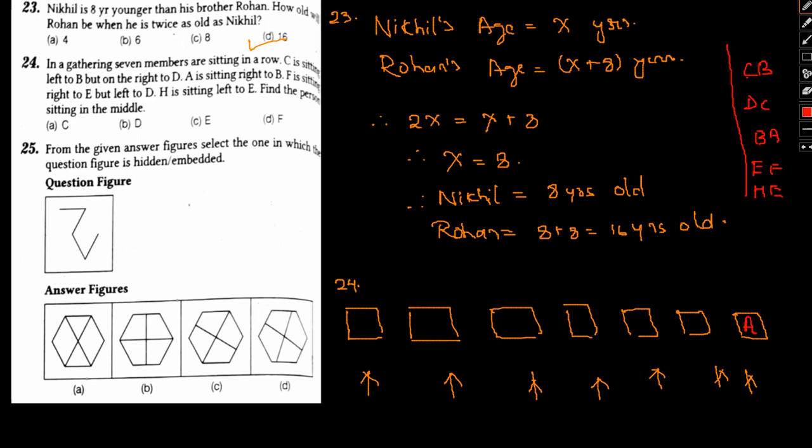If this is A, we will have B over here, followed by C, then we have D. Now we have H, E, F. So this can be E, this can be F, and this can be H. The situation is satisfied. So this is the middle position, then D will sit in the middle. So the condition is satisfied with A and H in the corner positions. I hope this is clear to you, how we came about the solution of the same.